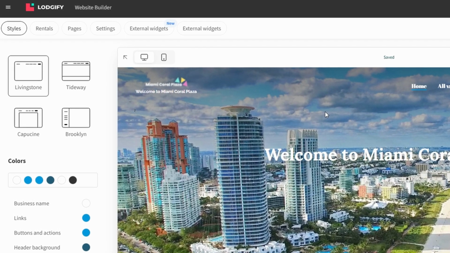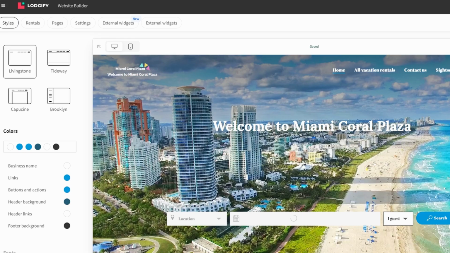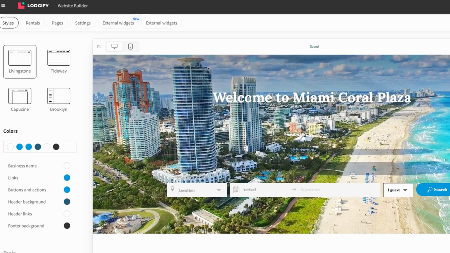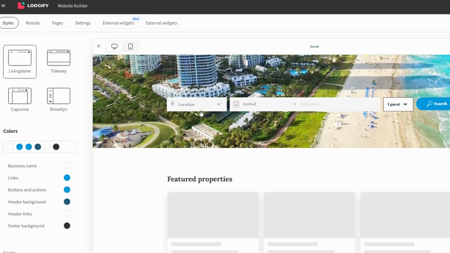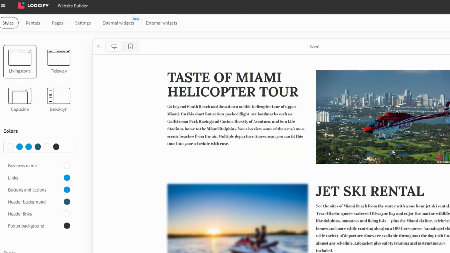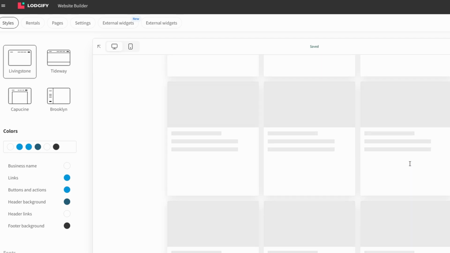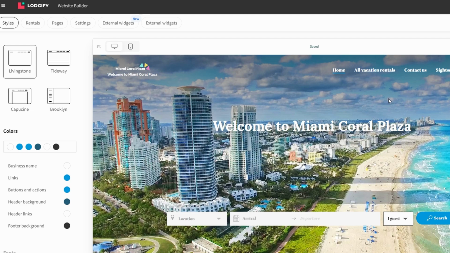The font options allow you to choose something that fits your aesthetic, while the background image can be swapped to showcase your property, whether it's a scenic view or an interior shot that highlights your space's charm. The customization doesn't stop there. You can also adjust the layout of different sections, add or remove elements, and even integrate additional features like booking forms or guest testimonials. Once you're satisfied with how everything looks, you can publish your website with a single click.